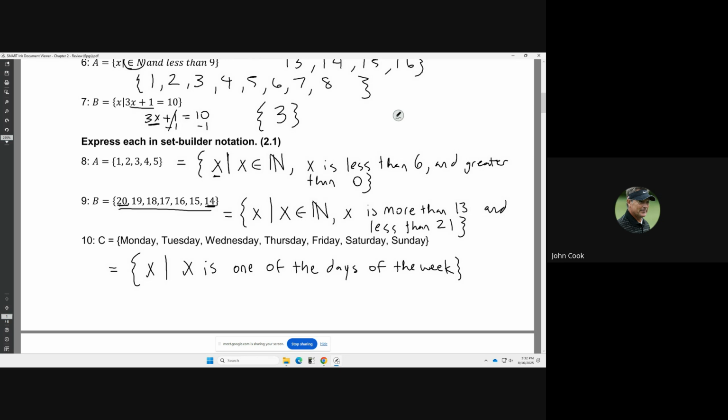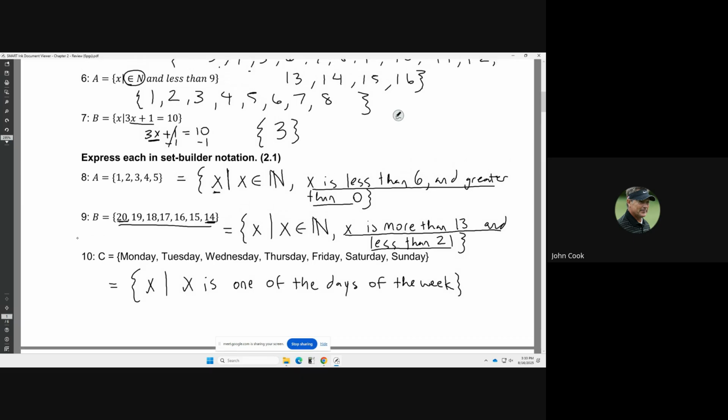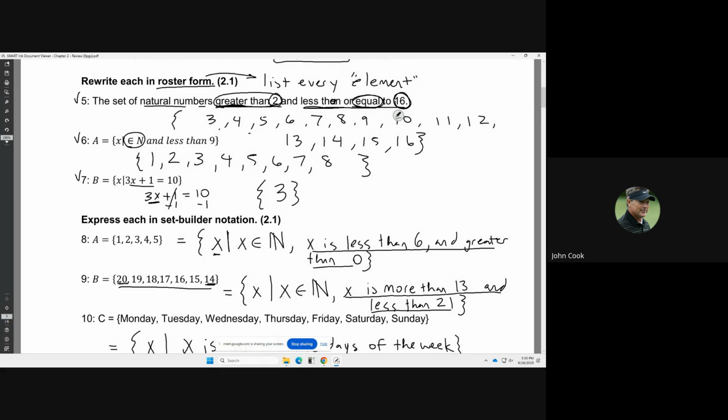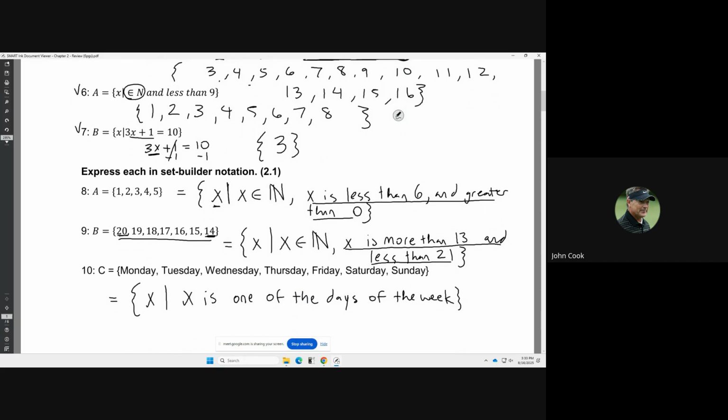Okay, so those are different ways that you can write it up. There's a lot of freedom in how you write the second part here, so just be aware of that. If push comes to shove, write down what you're looking for. But again, remember that this is going to be multiple choice, so you'll be able to tell from the options what your answer should look like. If you can do these ones, numbers 5, 6, and 7, just go backwards and say, from these different answers in set builder notation, how do I get these results? That's another way to look at it and another way that you can get those answers.